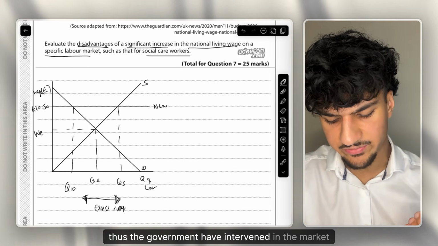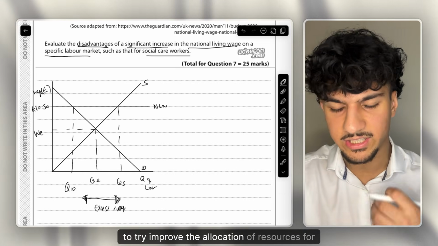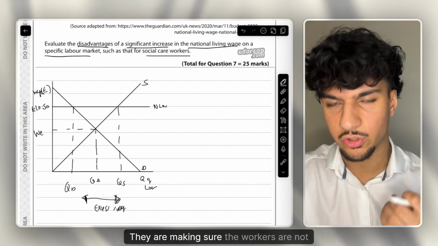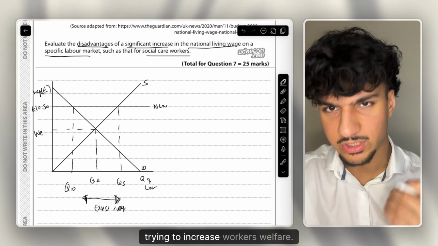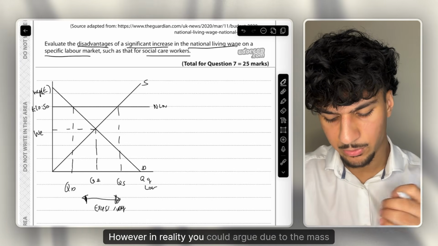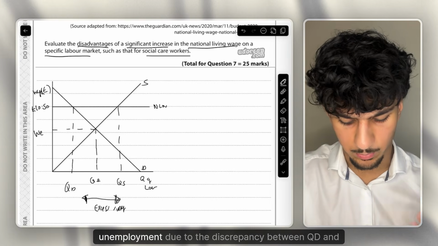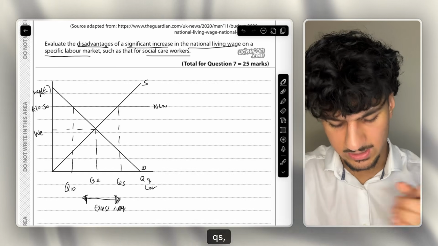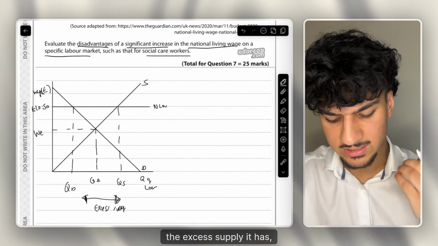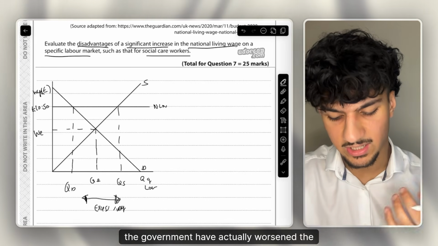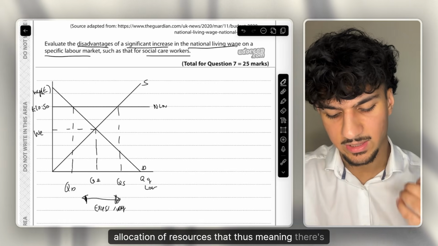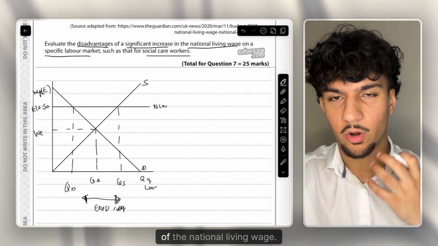Thus, the government have intervened in the market to try to improve the allocation of resources for workers. They are making sure the workers are not underpaid, trying to increase workers' welfare. However, in reality, you could argue, due to the mass unemployment, due to the discrepancy between QD and QS, the excess supply, the government have actually worsened the allocation of resources, thus meaning there is a disadvantage of the increase of the national living wage.